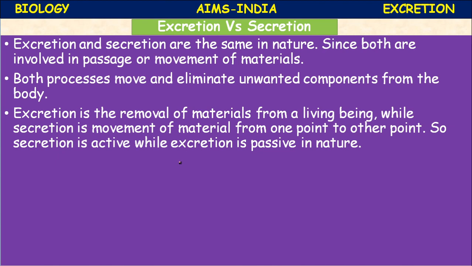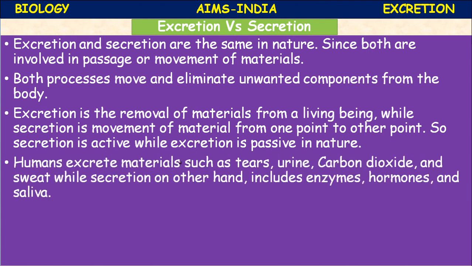Excretion is the removal of materials from a living being, while secretion is the movement of material from one point to another point. Secretion is active while excretion is passive in nature. Humans excrete materials such as tears, urine, carbon dioxide and sweat, while secretions include enzymes, hormones and saliva.